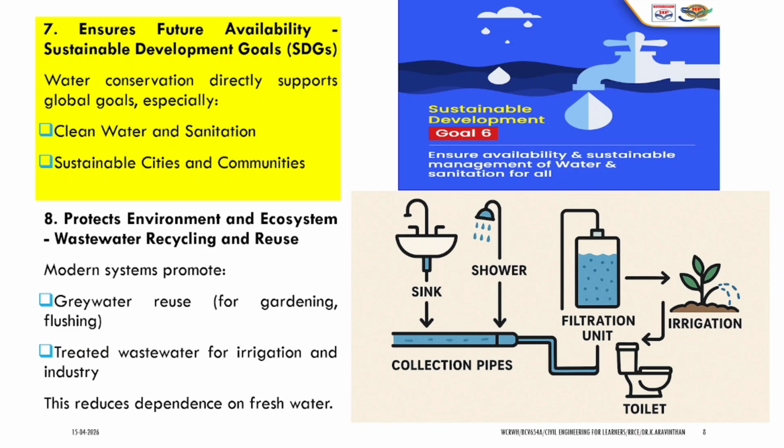So the water from the sink and shower could be collected, and with a normal filtration process, which doesn't use harsh chemicals, it can be used for toilet flushing and irrigation. This treated water protects the environment and ecosystem. Without filtration, if it is let out, it affects the ecosystem.